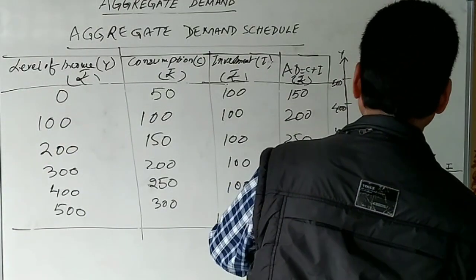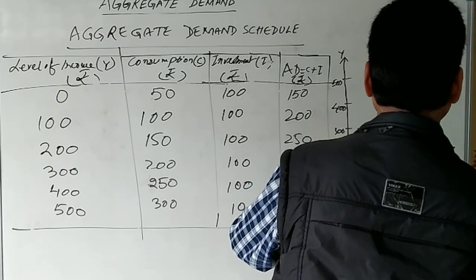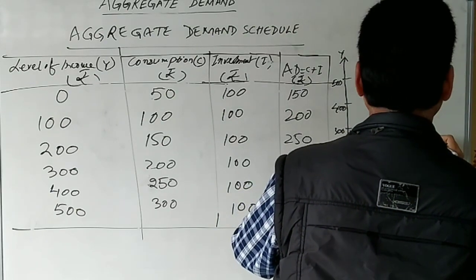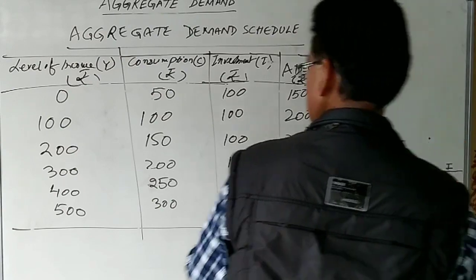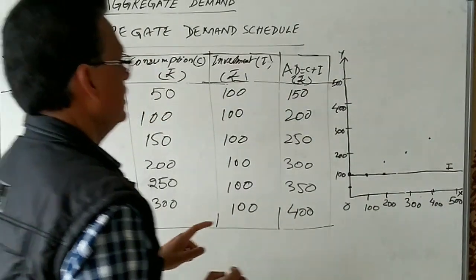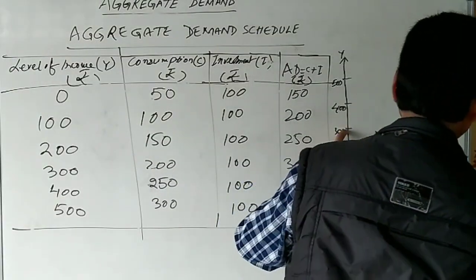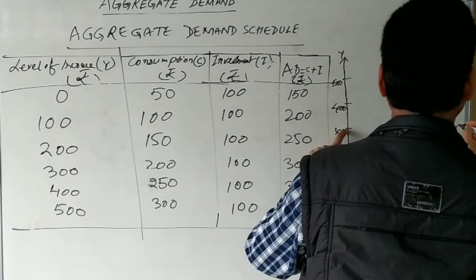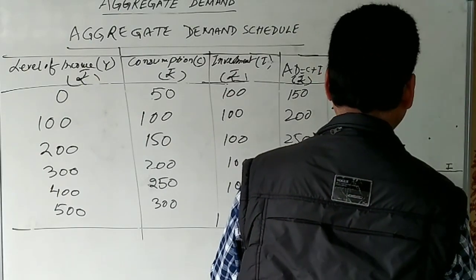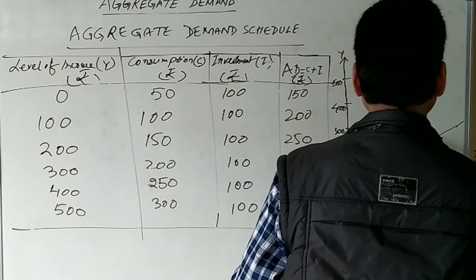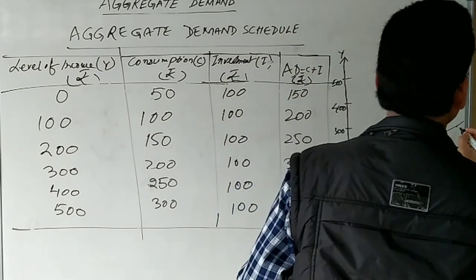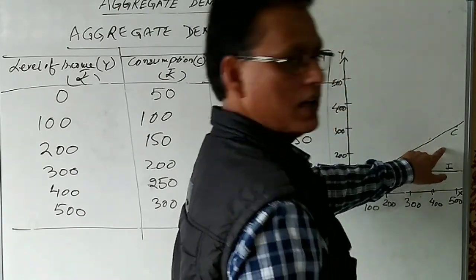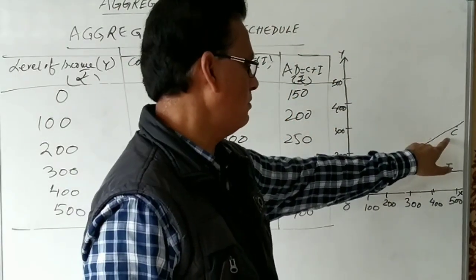Then 500 and 300. So we can join all these, and this curve is what? This is C, the consumption curve. This is the consumption.